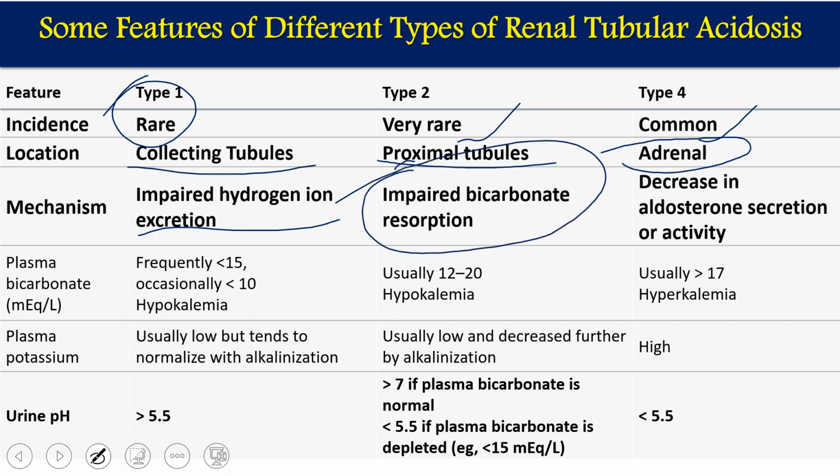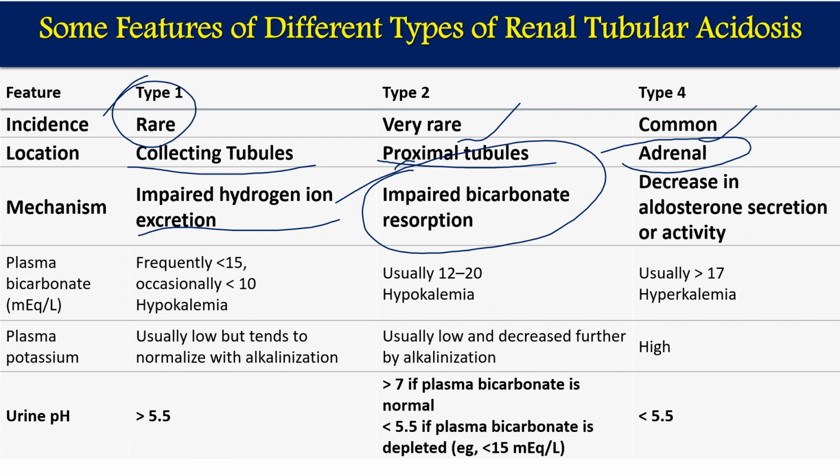So normally acid will be counterbalanced by bicarbonates. But if we are unable to reabsorb bicarbonate, the body will have less bicarbonate, which means more H plus will be there. Because we are not going to take bicarbonate into our body, it will be excreted. So H plus will not be counterbalanced by bicarbonate and H plus will be more. So it is also acidosis only.